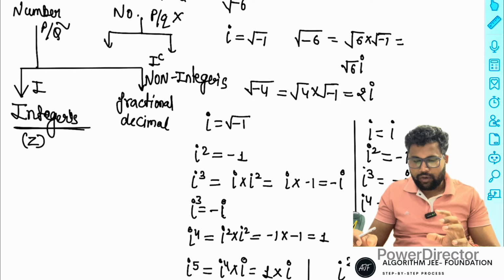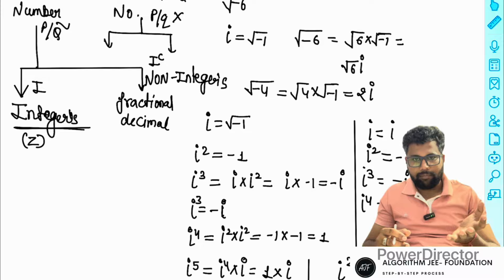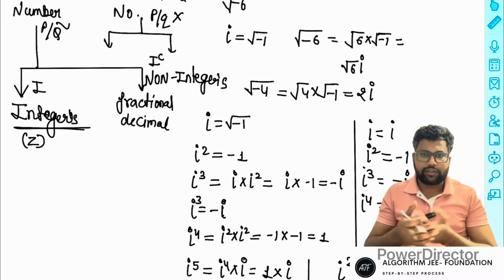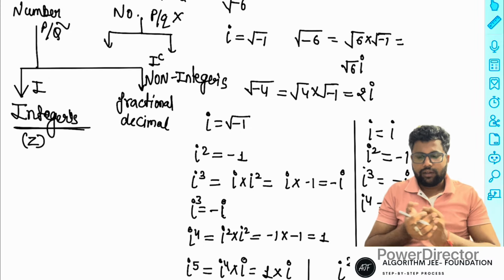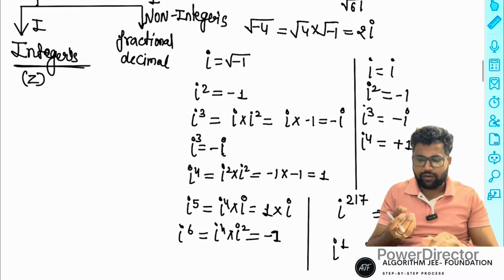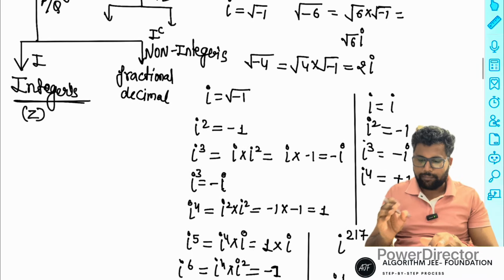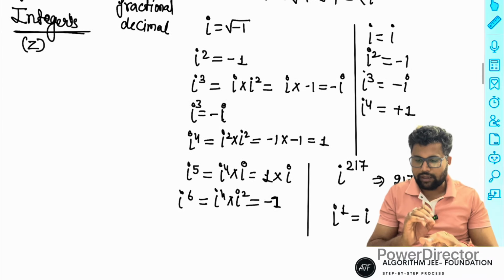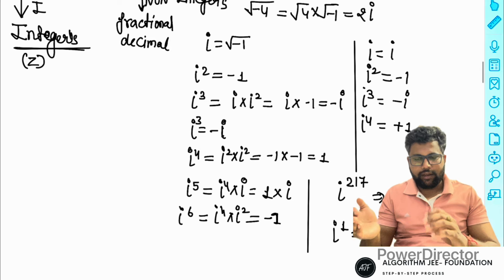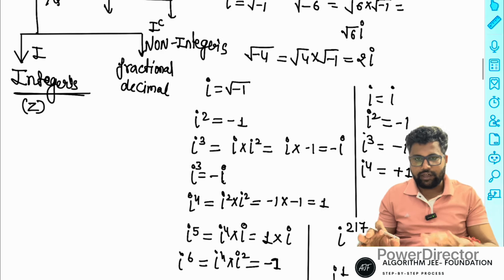So non-integers mean fractional numbers and decimal numbers. Everyone knows fractional numbers. What is the meaning of a fractional number? It is represented in p by q form. I will discuss some parts of irrational, non-integer, then fractional, and at the end, the integers.